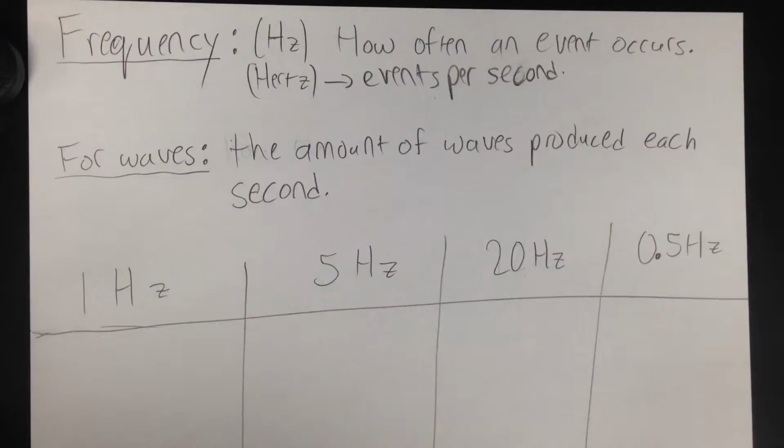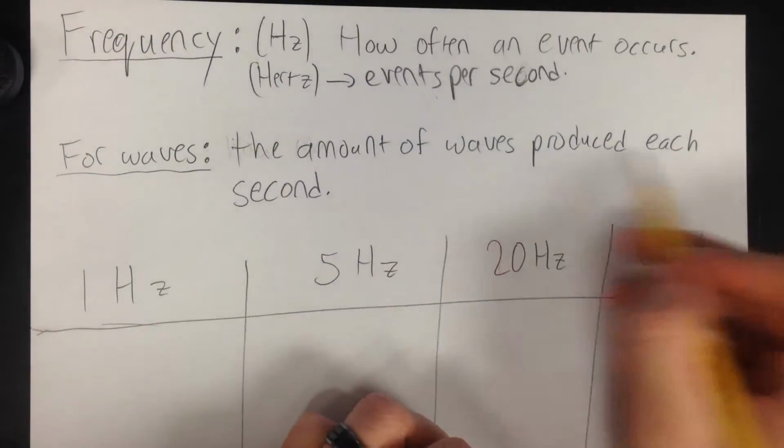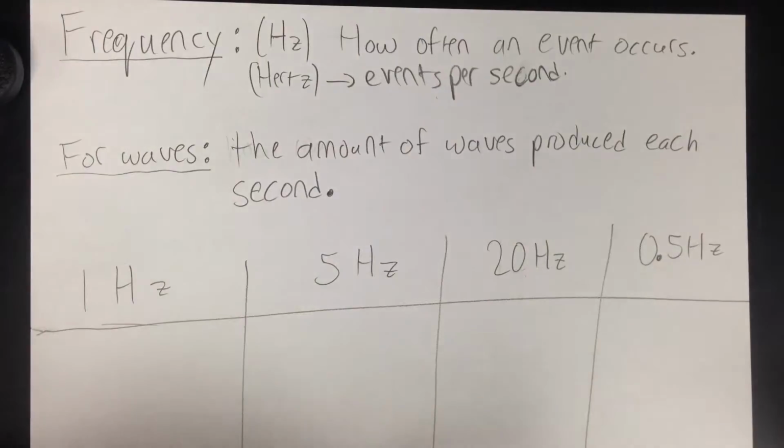Hertz means how many of these events or occurrences happen in 1 second. So if something happens 5 times a second, that's 5 hertz. If something happens once every second, that is 1 hertz. The second hand on a clock, for example, ticks once per second, so it has a frequency of 1 hertz. For waves, we talk about frequency in hertz as the amount of waves produced each second. So if 1 wave is made every second, that's 1 hertz. If 10 waves are made in a second, that's 10 hertz.